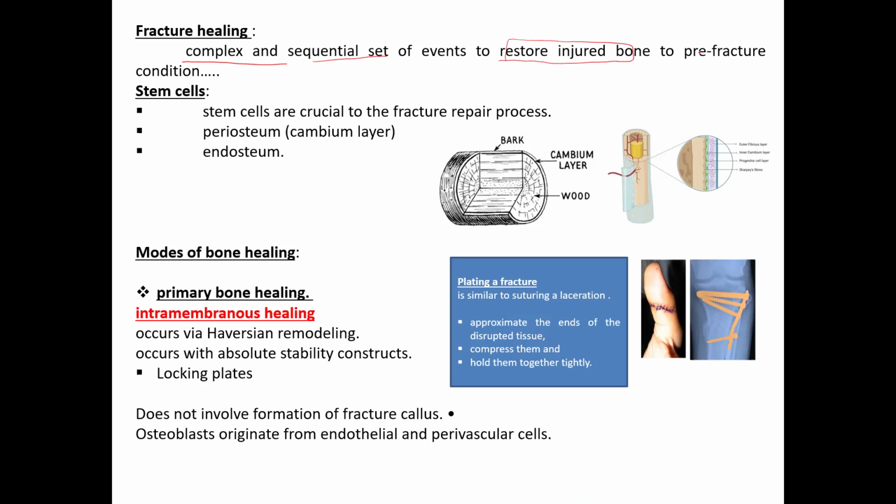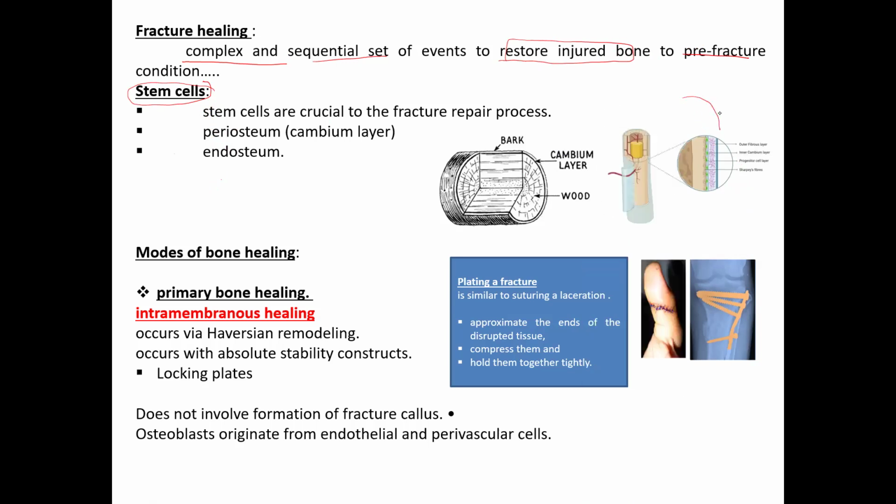What do they want to restore? They want to regain the pre-fracture condition. Before the fracture, what was the strength of the bone? By the healing process, the bone tries to attain the same strength. So what is the important thing in fracture union? We need to have stem cells. Where do we find stem cells in the bone? If you see the cut section of the bone, there is a periosteal lining. The periosteum has two layers.